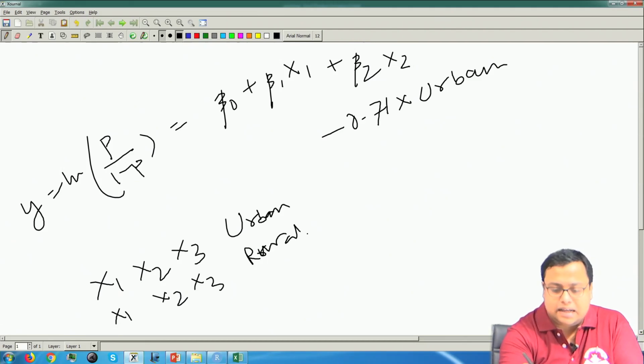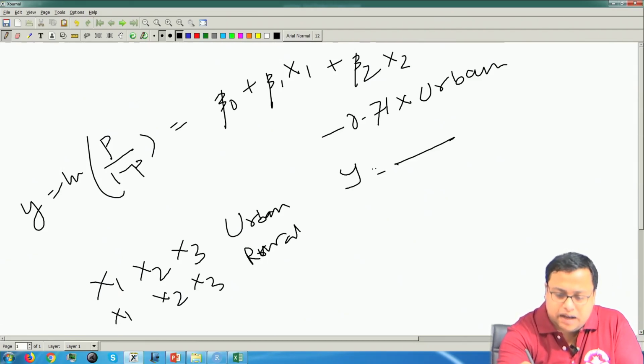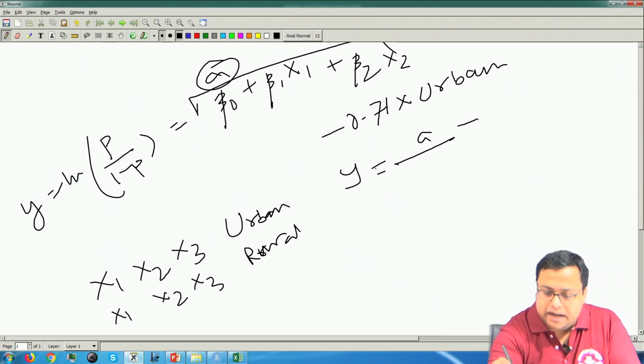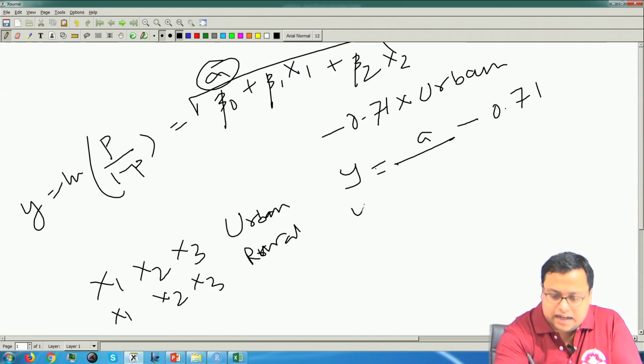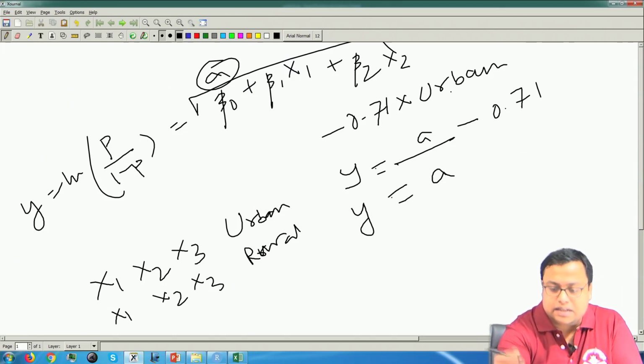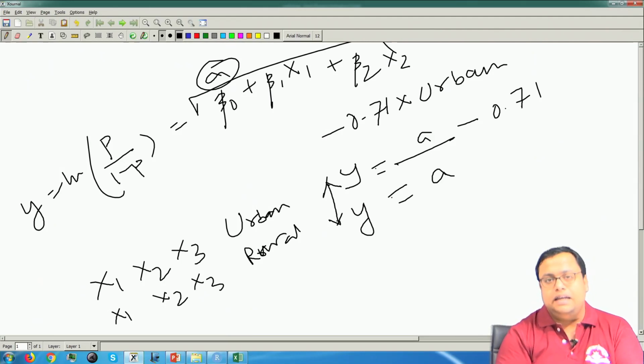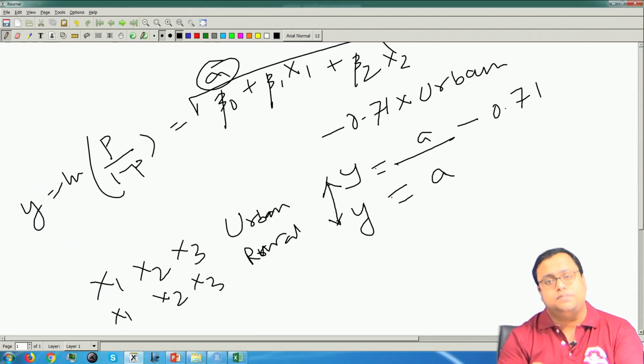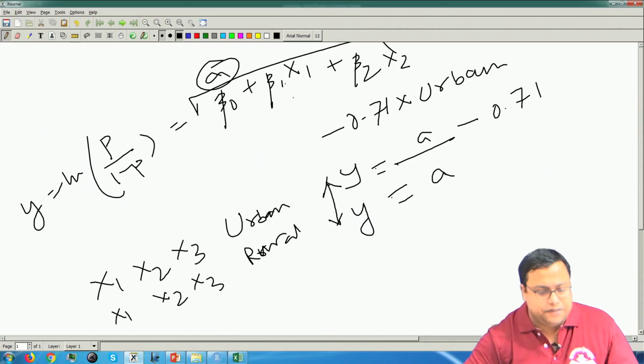For the first guy, y will be some value a, let us say a is the summation of all of these things, a minus 0.71, and for the second guy y will be a, because he is not urban, this part will not happen. So the difference between the urban and rural is 0.71, and urban guys are less proponent towards switching. Their propensity towards switching is less than the rural guys. That is something that we are getting here, if by chance that minus 0.71 was significant.